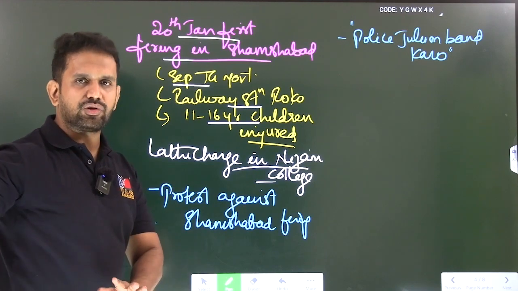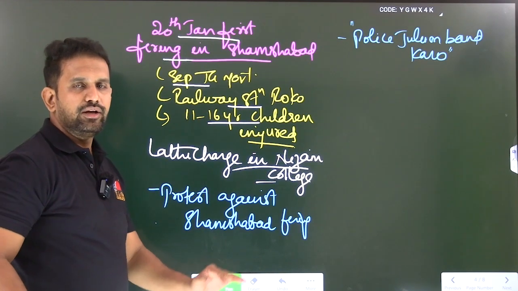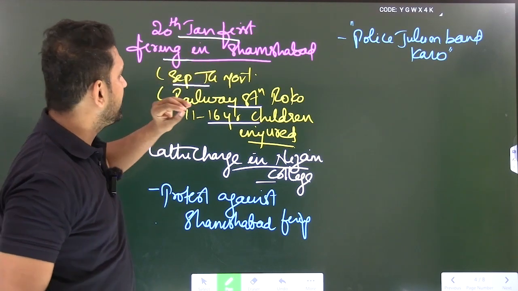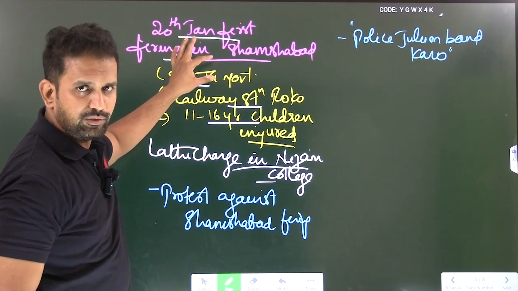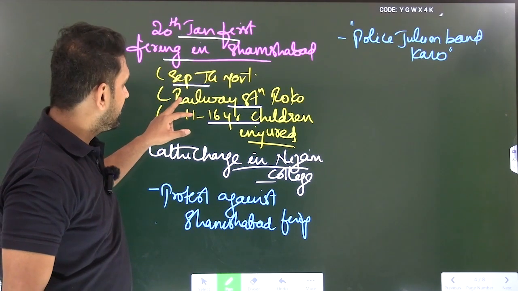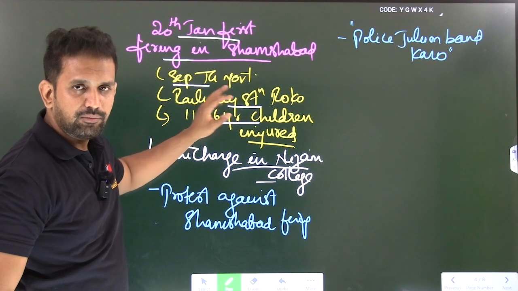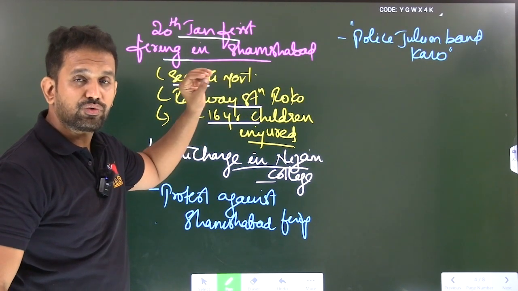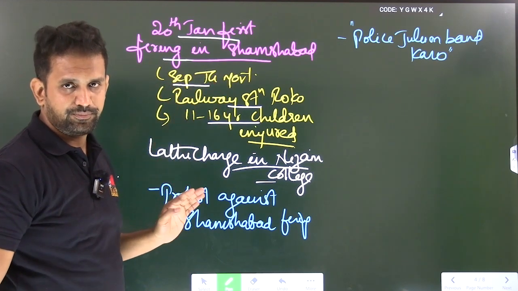So we are here: 18th, 19th January, all party meeting, GO 36 were issued. But things were also going on parallelly. On 20th January, first firing happened in Shamshabad. This particular protest was organized for a separate Telangana movement. Railway rokos were going on, police opened fire, and the children who participated, at the age of 11 to 16, got injured.